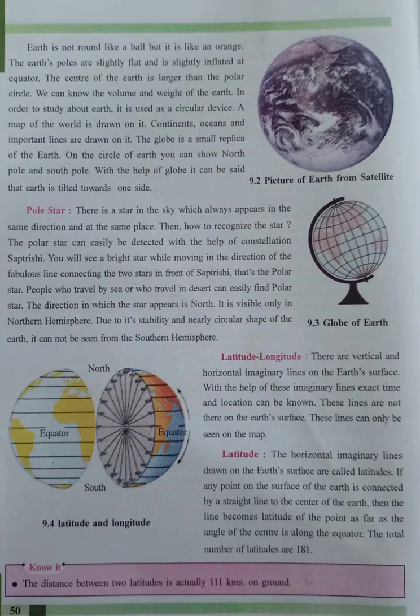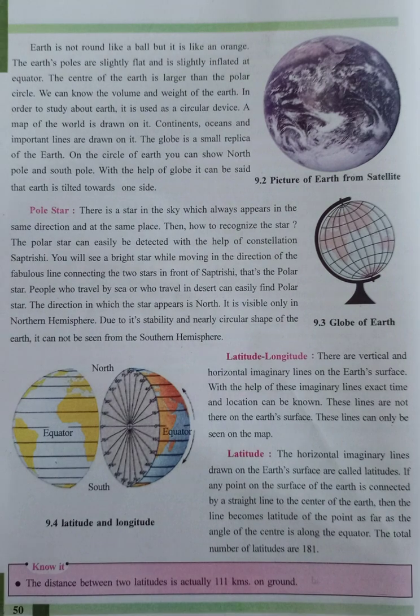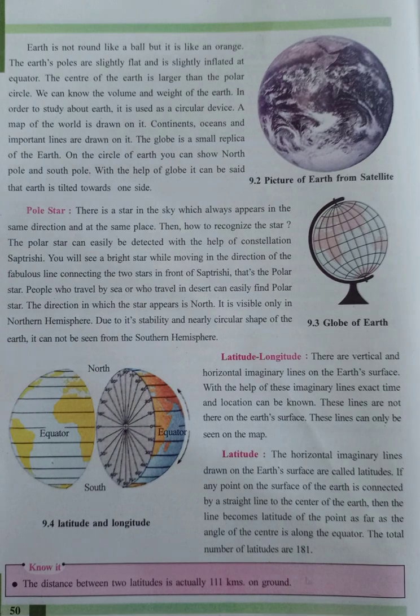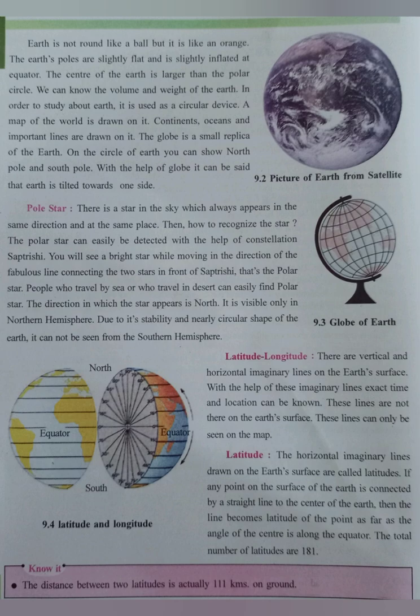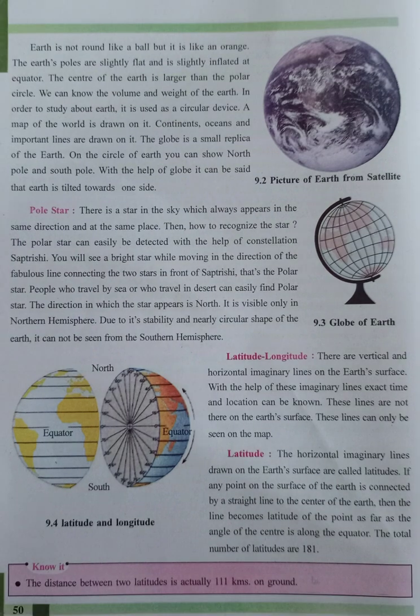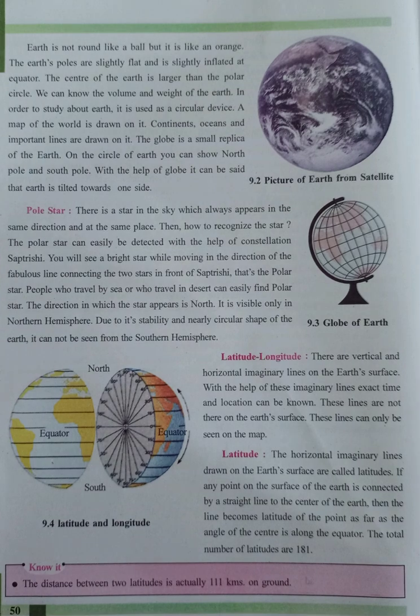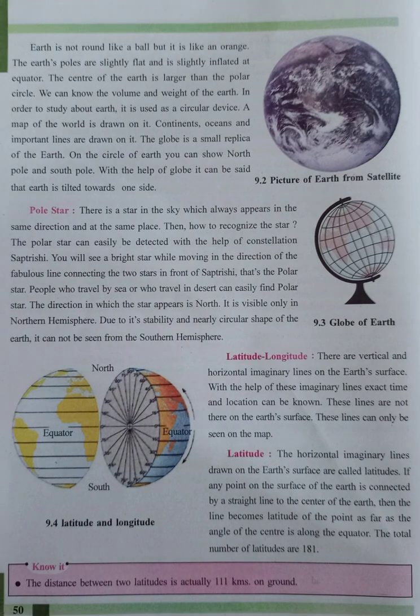Students, if a place on the surface of the earth is joined to the center of the earth by a straight line, the angle formed by that line with the imaginary equatorial plane is called the latitude of that place. A continuous east to west running circle joining places found at equal angle from the equator in the northern or southern hemisphere is called a latitude. Know it. The distance between two latitudes is actually 111 kilometers on the ground.